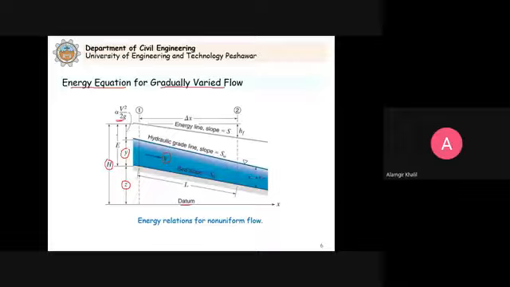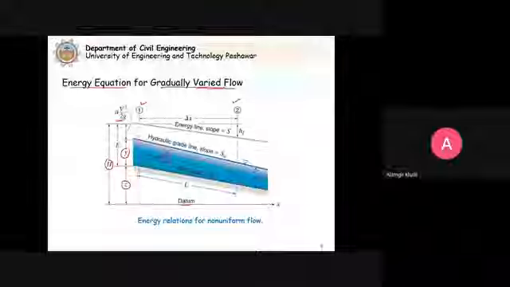So we have the same three forms of energy on section 2. We consider section 1 and section 2. Now in this case, these conditions are changing. Clear? So the depth is changing because now we are considering varied flow, no longer uniform flow where the depth and velocity will be the same at all sections.